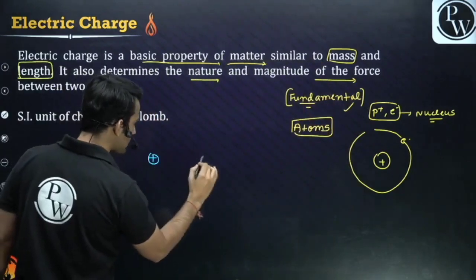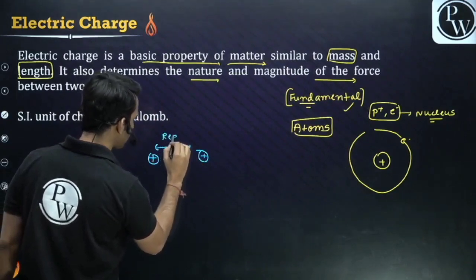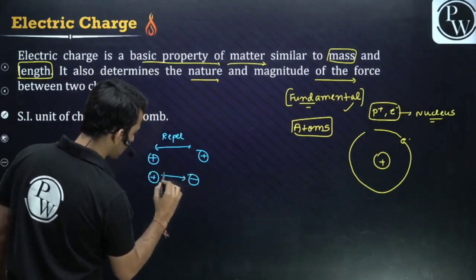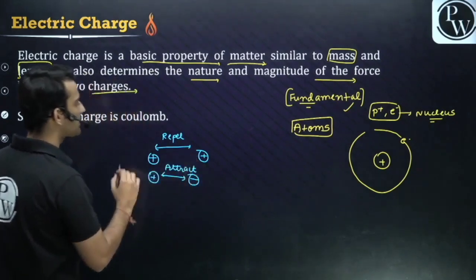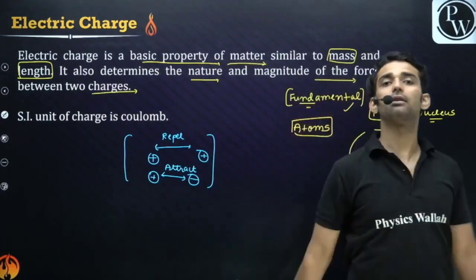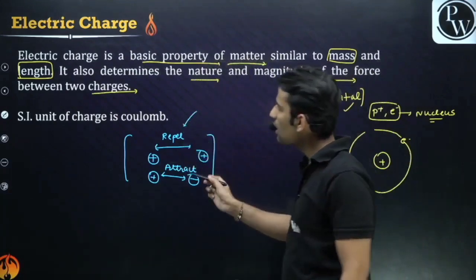Suppose the charges on two bodies are positive, so obviously the force will be repulsive, they will repel each other. But if one is positive and the other negative, we know that opposite charges attract. So the type of charge between the bodies determines the type of force, whether the force is repulsive or attractive.